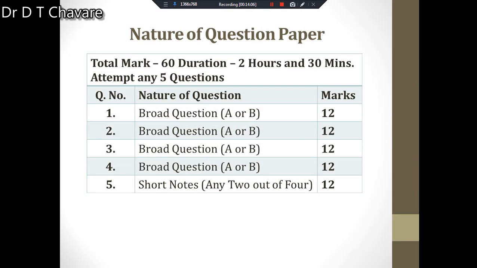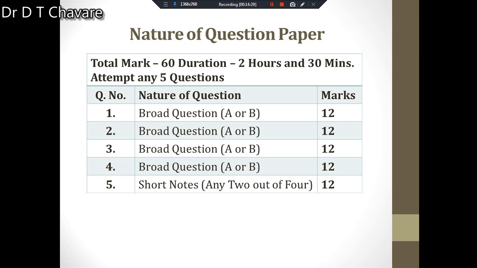Then another thing we have to understand: what is the nature of the question paper, how the question paper will be, how many marks will be there, what will be the time duration for the question paper, how many questions will be included there, and what is the nature of those questions. All these things you should know. That's why I am going to explain here.